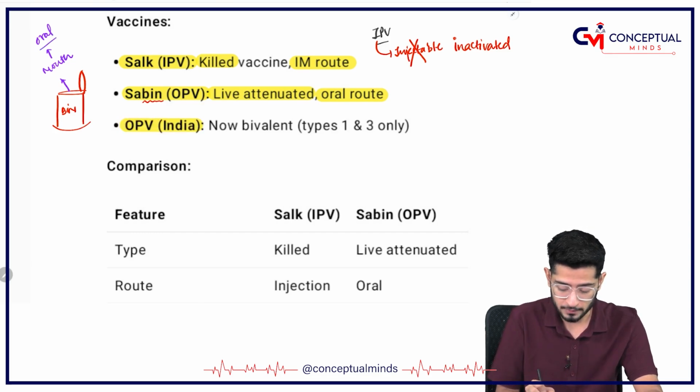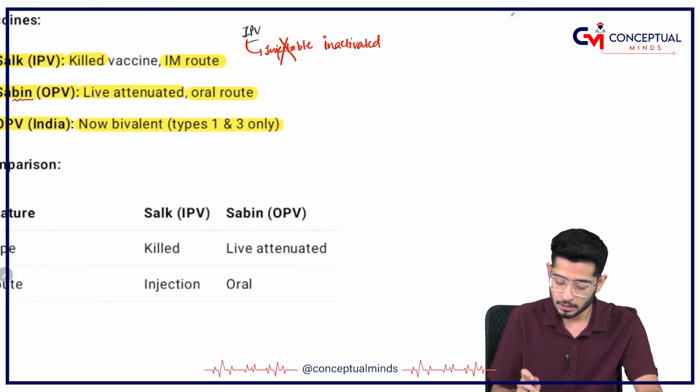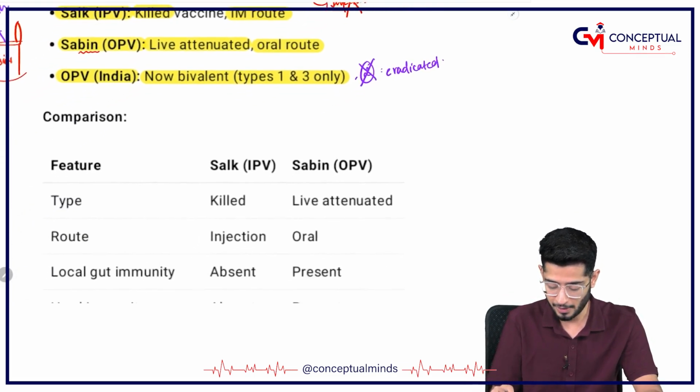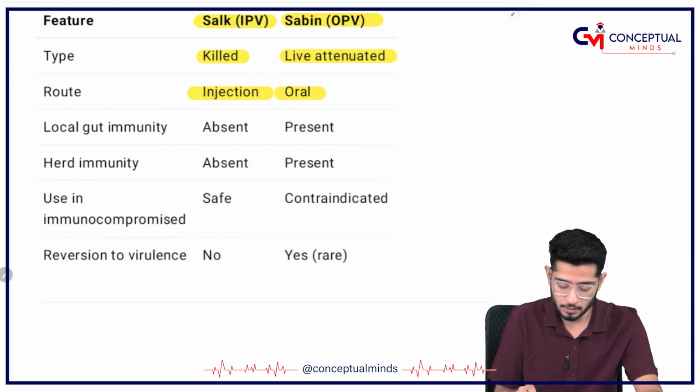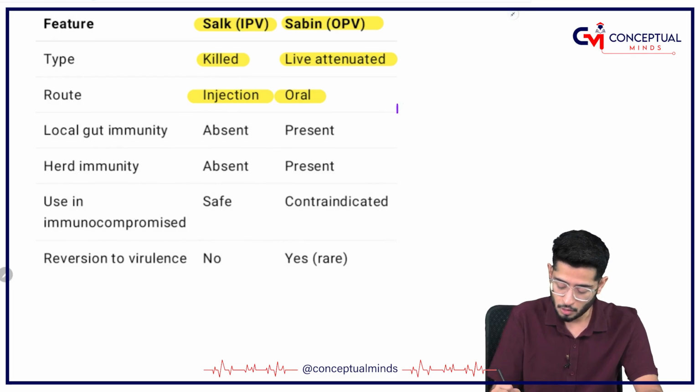And then we have OPV. The Indian version of OPV now is bivalent, having type 1 and type 3. Type 2, as I have told you, is eradicated from India especially. So we have not kept it in the vaccine. So coming on to the comparison table, Salk is killed, Sabin is live attenuated. Salk is injected, Sabin is oral. Okay. So because it is oral, obviously it is going to go to the gut. And because it is going to the gut, yes, the local gut immunity is present in Sabin.